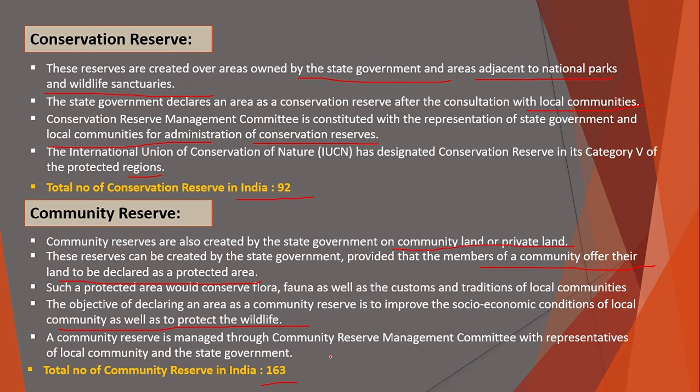So here the state government cannot directly create these reserves unless the members of the community offer their land. Suppose there are some communities, they offer the government to declare the land as a protected area, to protect that particular community, and also the wildlife, the plant species and everything in that particular area.